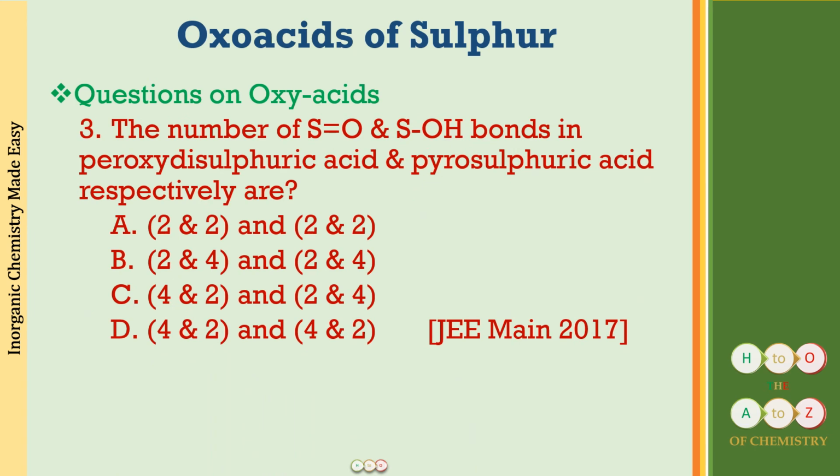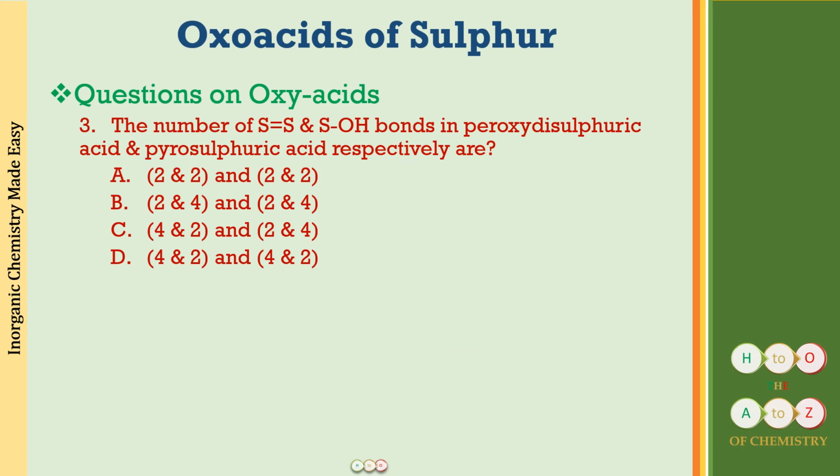The next question is the number of S=O and S-OH bonds in peroxydisulfuric acid and pyrosulfuric acid respectively are, and the choices are given, and this is the JEE Mains 2017 question. So try to make these structures and find out the correct answer. Well, if you have done that, what the answer is going to be is D choice.